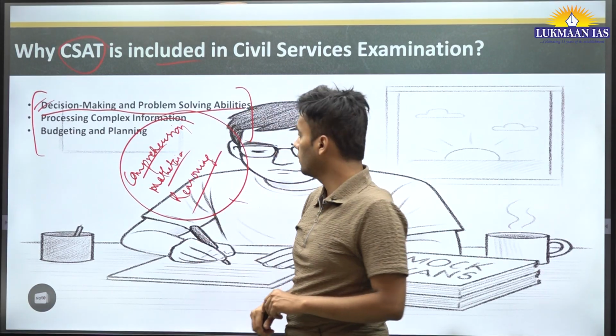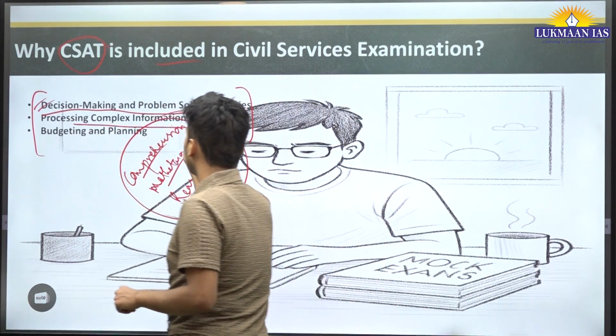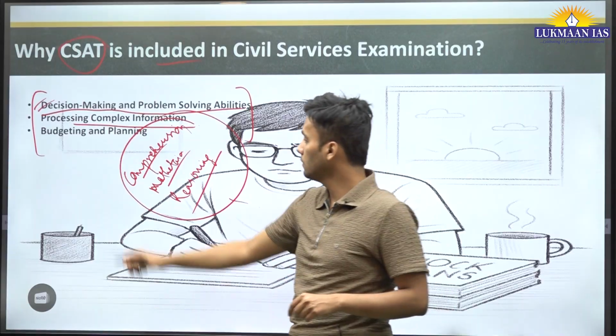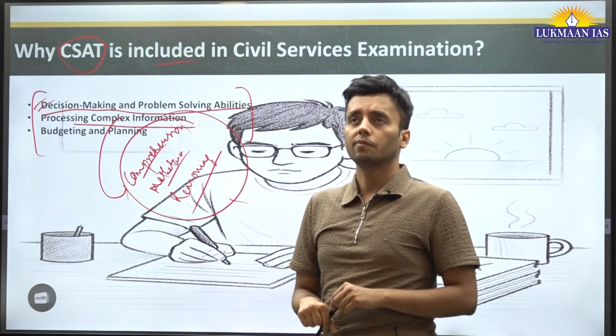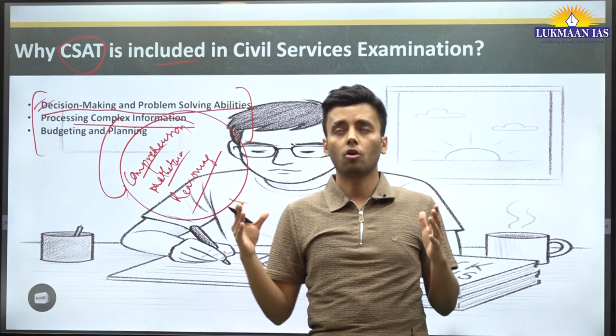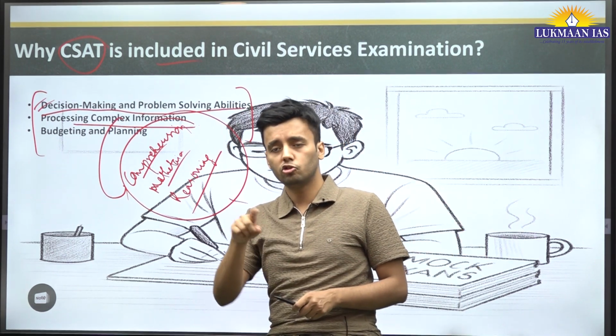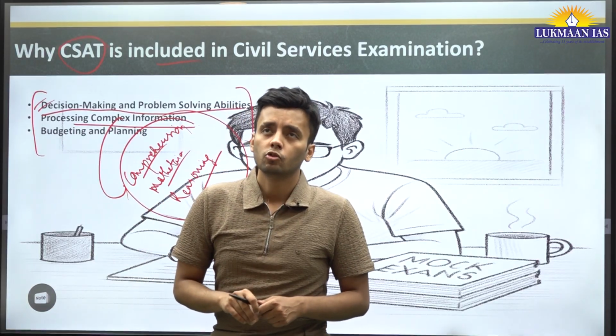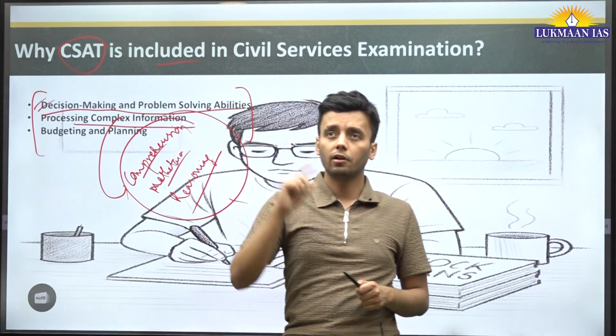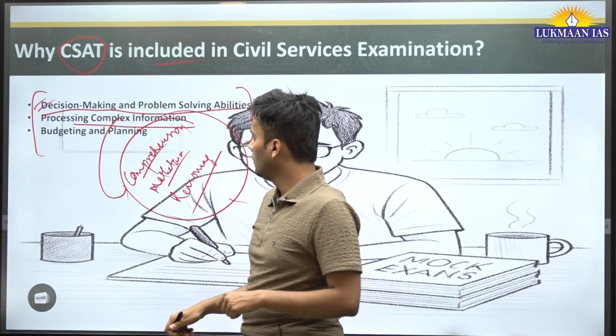Okay. The next one is processing complex information. Yes, it is related to comprehension. In the UPSC paper, you must have seen that they give you a comprehension, a long passage in which you have to find the message or the essence of the passage. So, how is it related to future governance when you become an IAS? It is related.